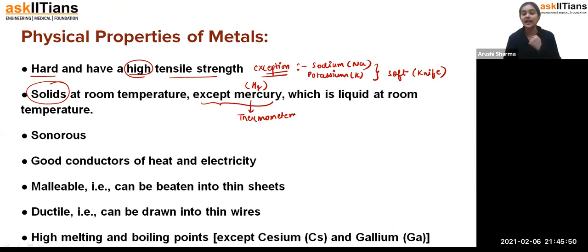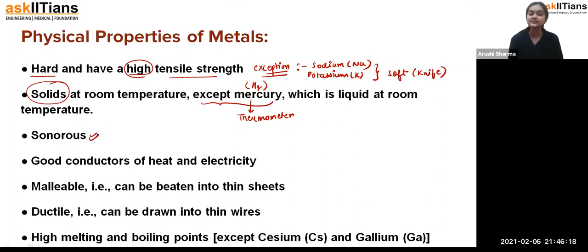When the temperature of our body is high, the filament of the mercury rises towards the higher temperature, and that's how we come to know that yes, we are suffering from fever. But if the temperature is normal, it will remain at room temperature only. So that's how mercury is filled in the thermometer as the filament, and that's why mercury exists in liquid form at room temperature. So again, it is the exception.